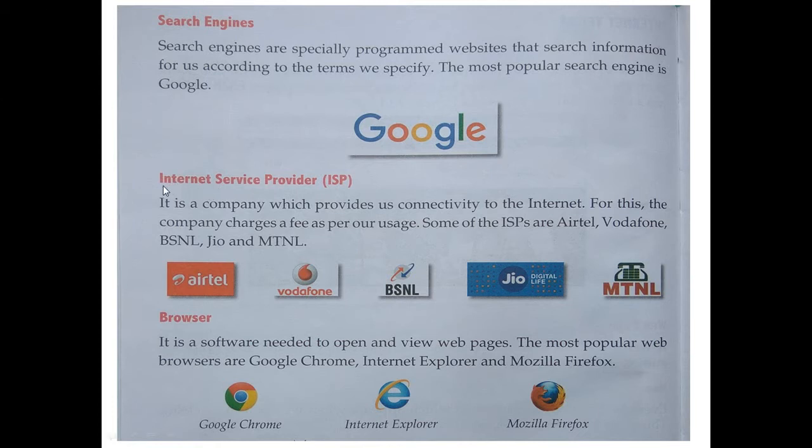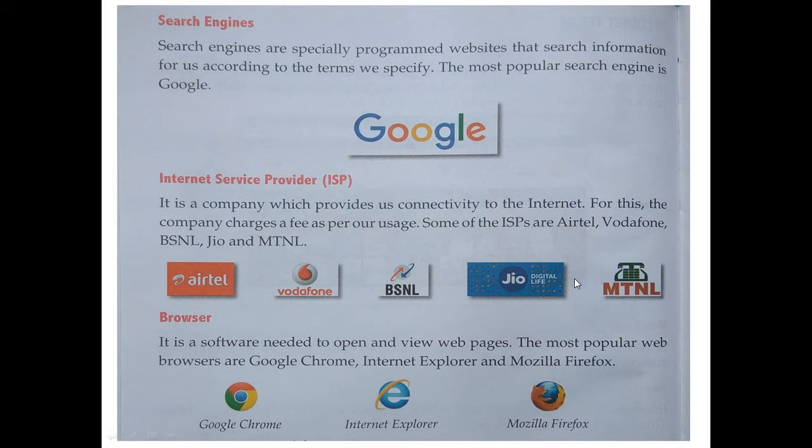ISP, that is Internet Service Provider. Internet Service Providers are basically the companies which provide internet to us. It is a company which provides us connectivity to the internet. For this, the company charges a fee as per our usage. Some ISPs are Airtel, Vodafone, BSNL, Jio, MTNL. These are the companies through which we get internet.